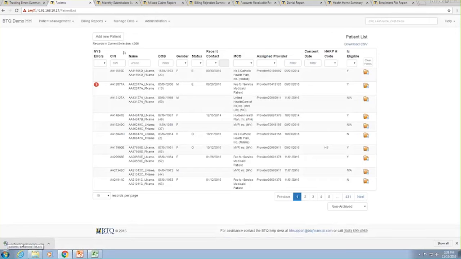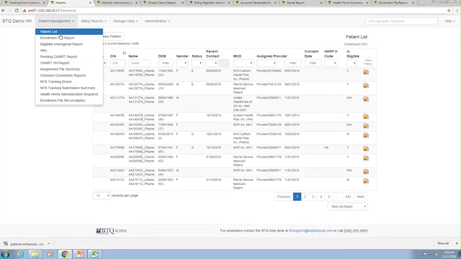Also, right next to that column is a very helpful column which will show you the Medicaid end date. So if you want to plan ahead and recertify your members, you can also get that information there. So again, you'll navigate under patient management to patient list, download the CSV, the enhanced roster, and then you'll be able to download the CSV and filter over for column AO and AT.